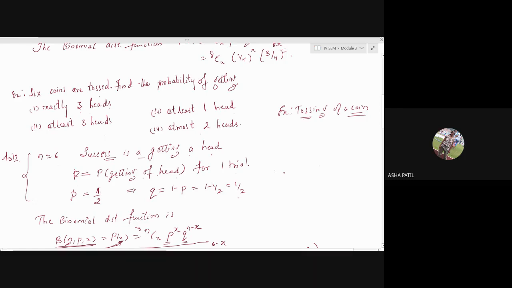Yes? You are telling something? And the sub-questions are always only one type, that's heads or tails, right? Yes, they will ask the same thing. Suppose they say number 6 appears, if it is tossing a coin. So 6 appears twice, 6 appears at least 3 times. It will be like that only. That means you should know what that success is.